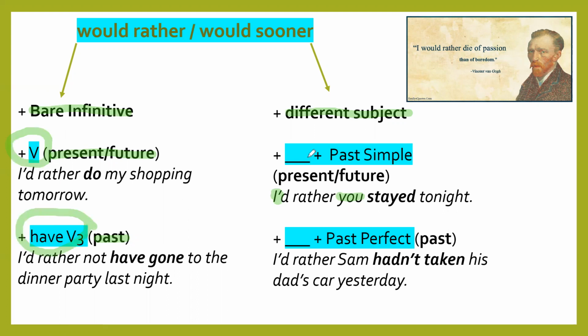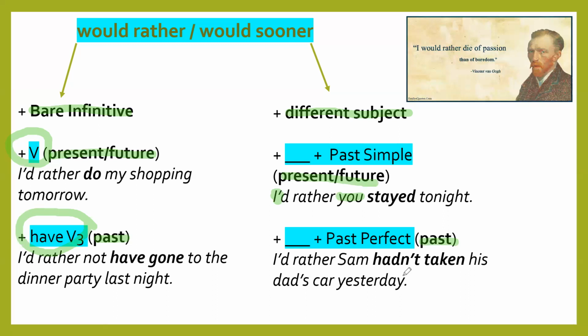about past. We can use a different subject, like here I showed, I and you, and in this case, the idea of unreal past works as well. If we speak about present, we use past simple. If we speak about past, we use past perfect. I'd rather you stayed tonight, about today or tonight. I'd rather Sam hadn't taken his dad's car yesterday, about past perfect.